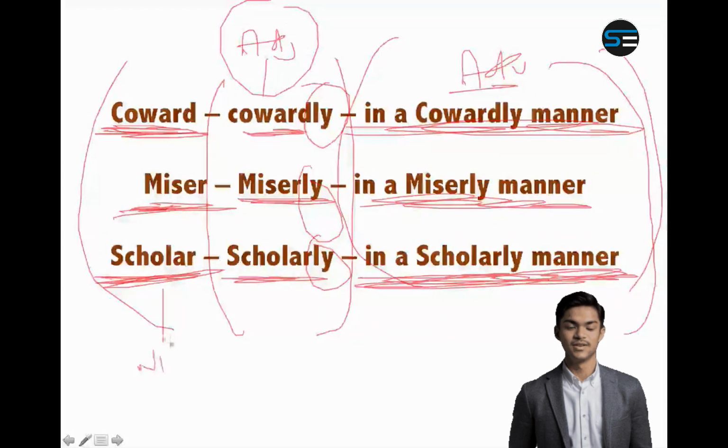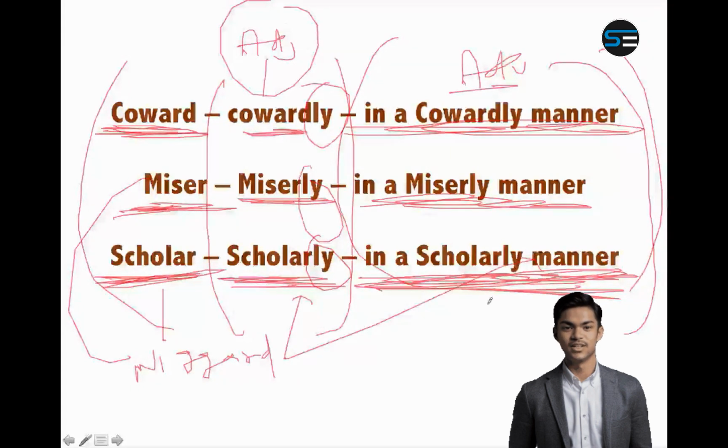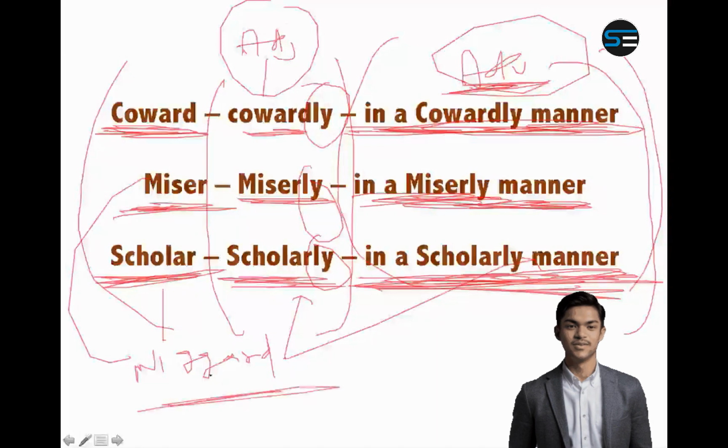Similarly, there is another word called niggard. Niggard also means miser. So you can make niggardly and in a niggardly manner. Niggardly will be the adjective and in a niggardly manner will be the adverb. So their adverbs are very, very different. Their adverbs are written like this: in a cowardly manner, in a miserly manner, in a scholarly manner, in a niggardly manner, etc.